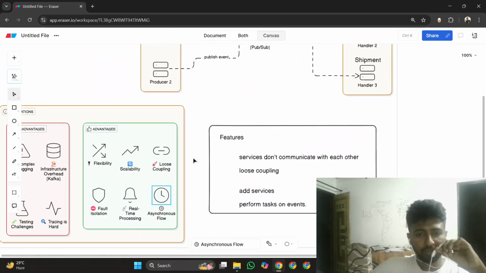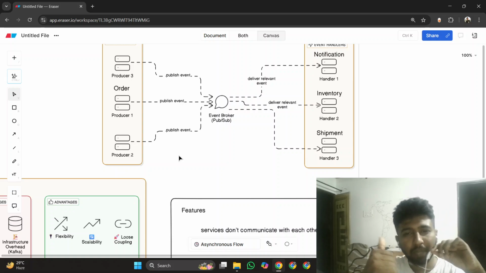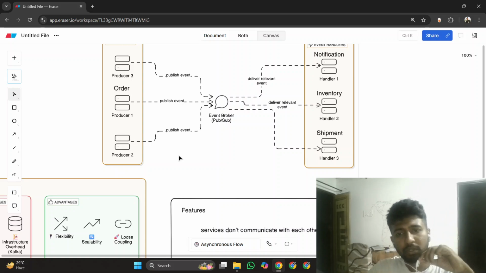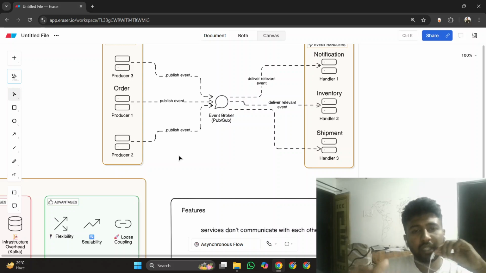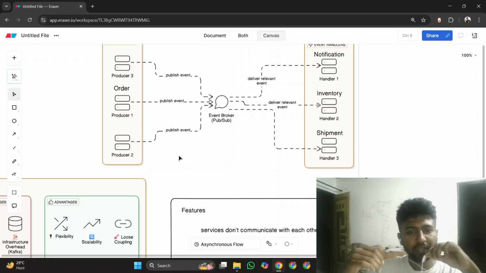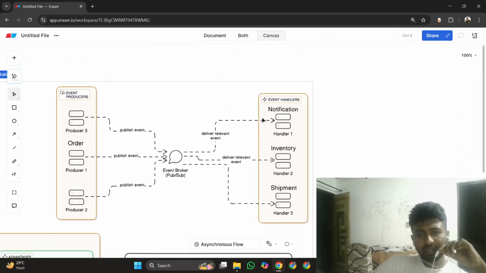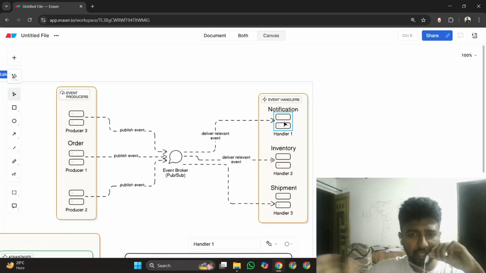Then we have asynchronous flow. Firstly, what is meant by asynchronous? Asynchronous means two things are performing their tasks independently of each other at the same time, or they are not getting affected by each other even though they are in the same environment. It simply means that they are independent of each other and performing their tasks at the same time. So the notification service is performing its task, at the same time the inventory service is also performing its task, and at the same time the shipment service is also performing its task.